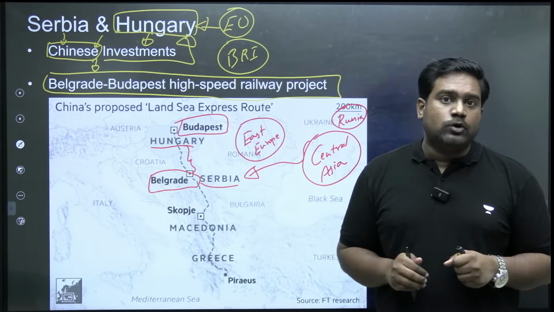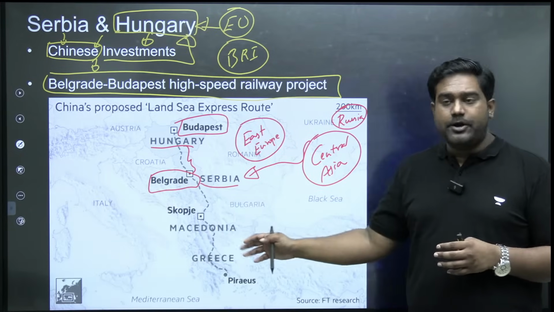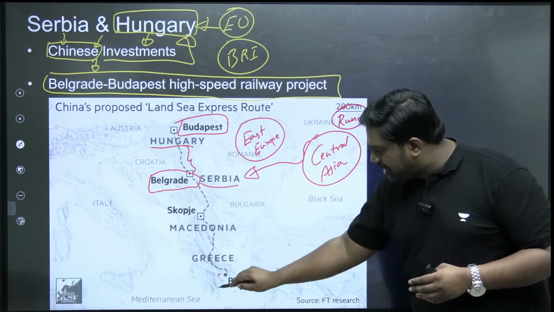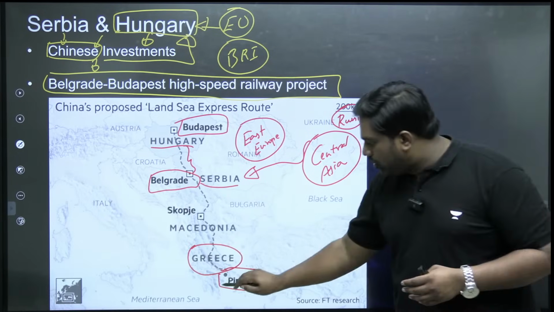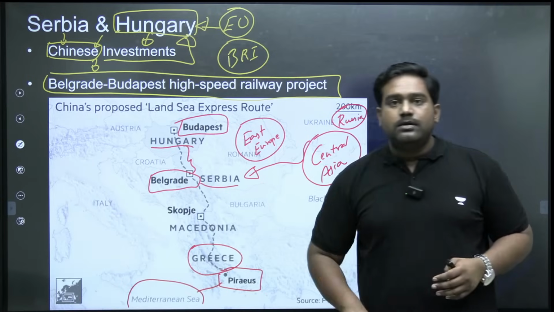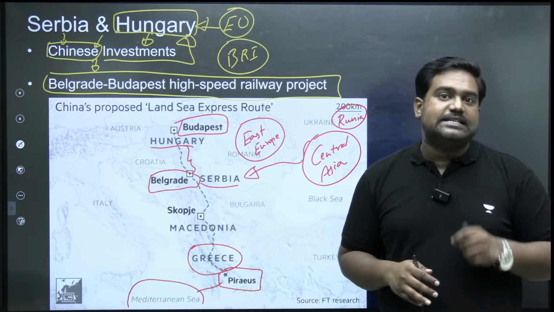And what is interesting to note is that China has a proposal to extend this high-speed railway corridor to connect with the strategic Piraeus port in Greece. The Piraeus port, which opens to the Mediterranean, is a very ancient historic port, and even today it has a lot of strategic and economic significance.